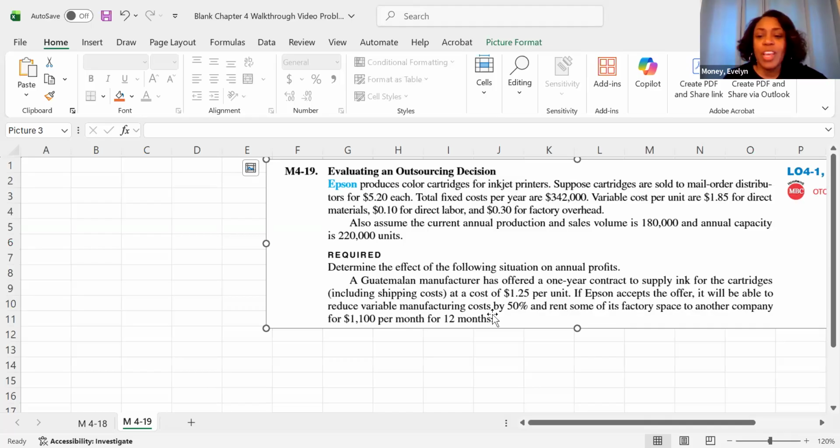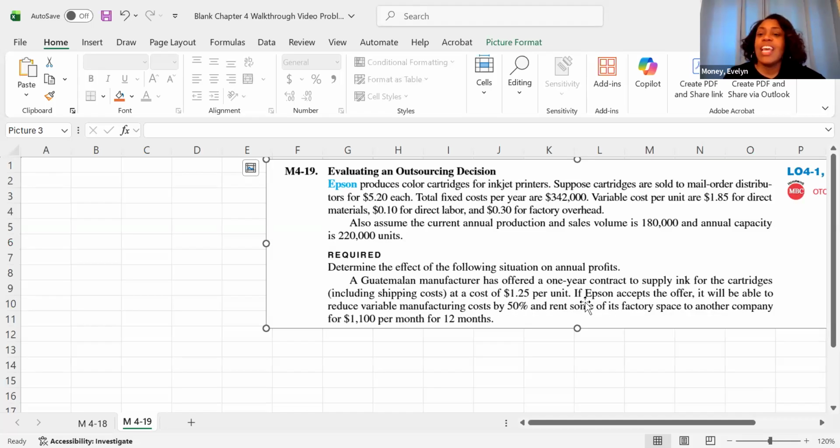So what's going on here? We need to determine the effect of the following situation on annual profit. Now we have a Guatemalan manufacturer that has offered a 1-year contract to supply ink for the cartridges, including the shipping costs, at a cost of $1.25 per unit.